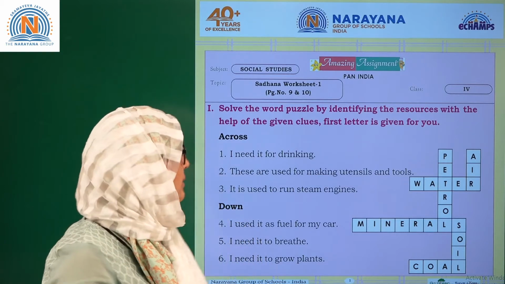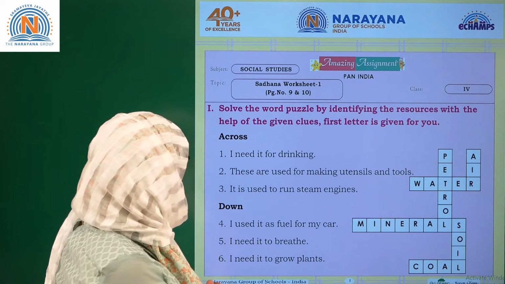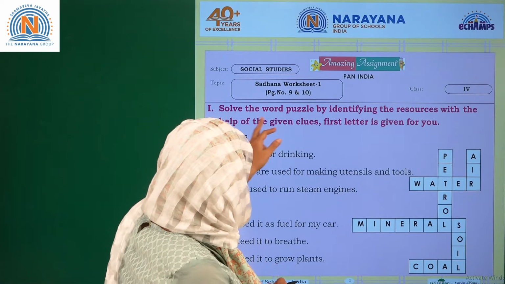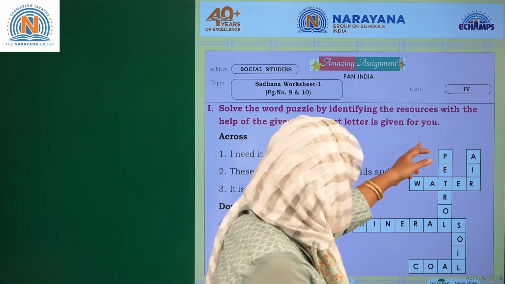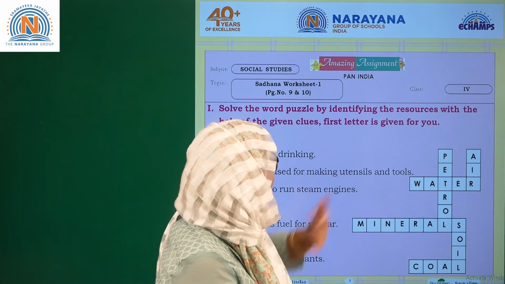So let's begin. The Sadhana Worksheet 1, Class 4. I feel some puzzles here. Solve the word puzzle by identifying the resources with the help of the given clue. First letter is given for you.